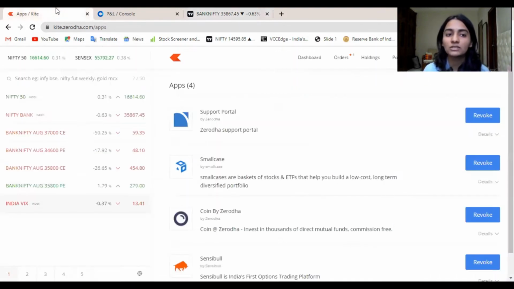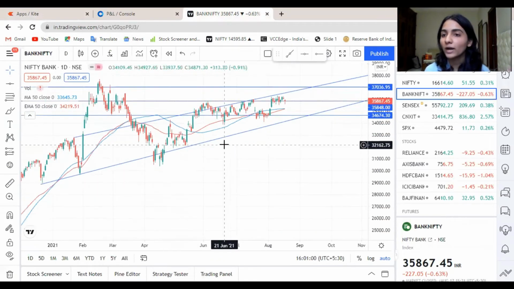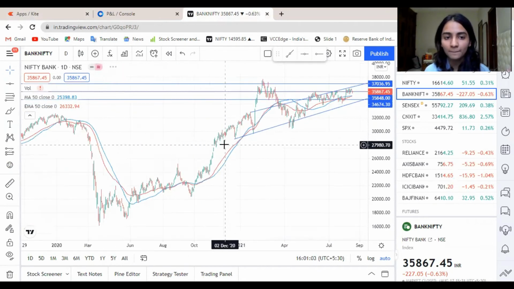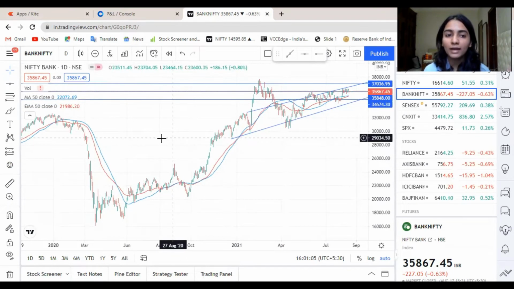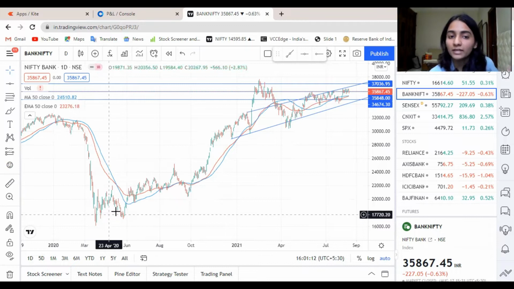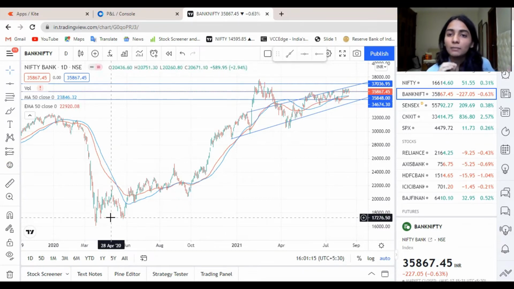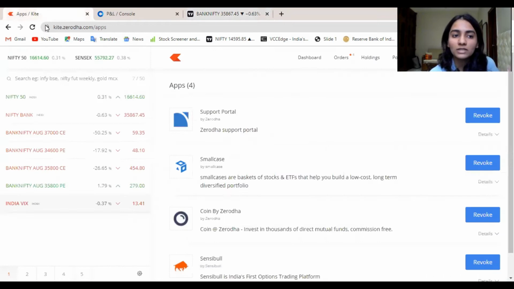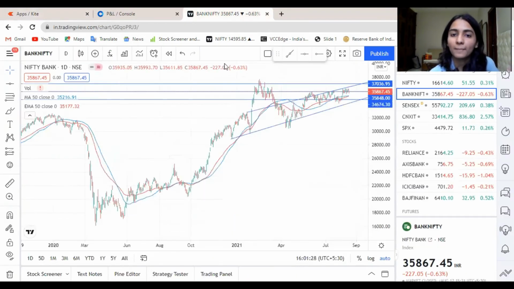The VIX, which is the volatility index of India, is at 13 right now, which is very low. So strangles and straddles have given quite a good return to option sellers. You can compare this with the VIX in March 2020, when it was at 80 or 90, which was quite a lot. That means the premium that you are seeing over here at 60 would at that time probably have been selling at 600 or 700.